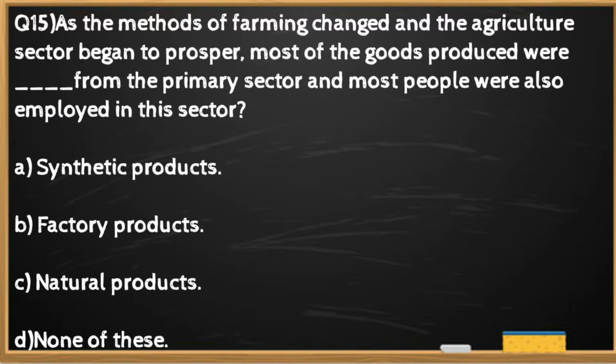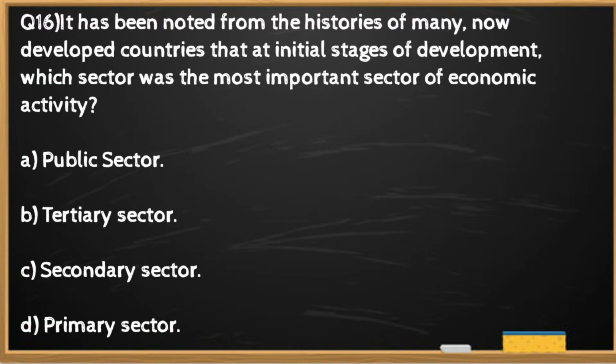Question number 15. As the methods of farming changed and the agriculture sector began to prosper, most of the goods produced were dash from the primary sector and most people were also employed in this sector. The right option is C. Most of the goods produced were natural products from the primary sector and the most people were employed in the primary sector.